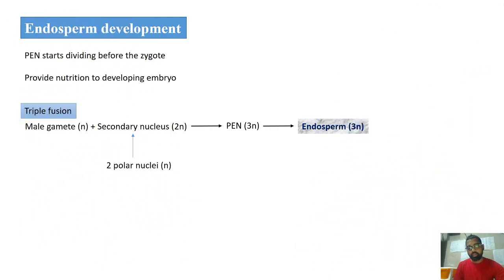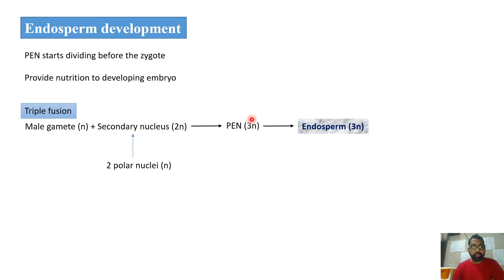Hi all. In this current lecture, we are going to discuss the post-fertilization events in angiosperms, that is, the flowering plants. As we have seen, in angiosperms two different fertilizations take place simultaneously. One is syngamy, which is considered the true fertilization that results in the formation of a zygote, which in turn develops into the embryo. Whereas triple fusion, or vegetative fertilization, in which the male gamete fuses with the secondary nucleus, will develop into endosperm ultimately through the primary endospermic nucleus.